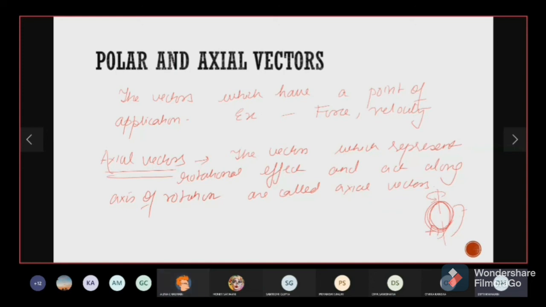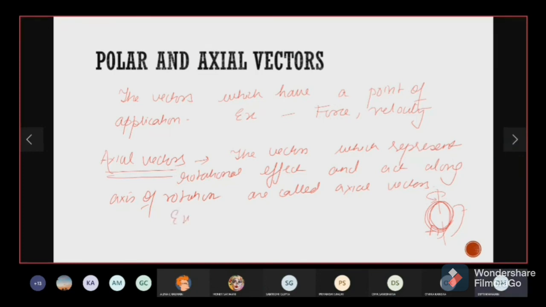Angular velocity, because centripetal force is ultimately a force, so that is not an axial vector, but your angular velocity does represent an axial vector. When we study rotational motion, I think these quantities will become much clearer to you.